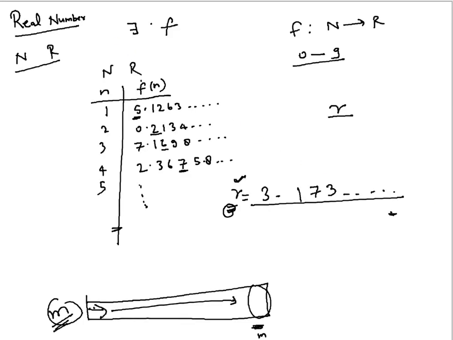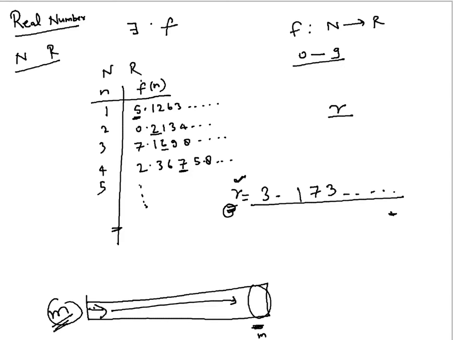Sir, we have said that our mapping is one to one. For example, for one natural number we have only one real number. But sir, we can also choose different mappings. For example, for every natural number, I take a set of two real numbers.